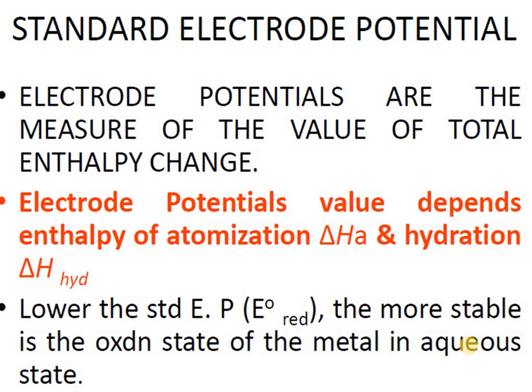Second is the hydration enthalpy: when an ion comes in contact with water, it releases energy. That is known as hydration enthalpy. So these factors, ionization energy, enthalpy of atomization and hydration enthalpy, combinedly decide the standard reduction potential values.